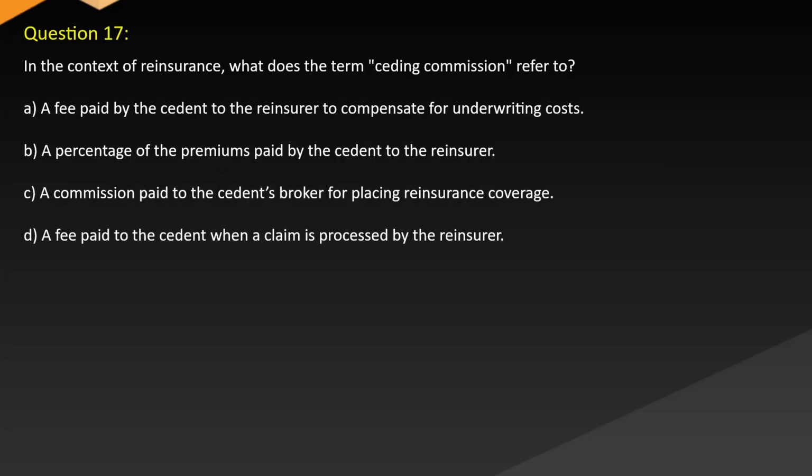Question 17. In the context of reinsurance, what does the term ceding commission refer to? A. A fee paid by the cedent to the reinsurer to compensate for underwriting costs. B. A percentage of the premiums paid by the cedent to the reinsurer. C. A commission paid to the cedent's broker for placing reinsurance coverage. D. Fee paid to the cedent when a claim is processed by the reinsurer.